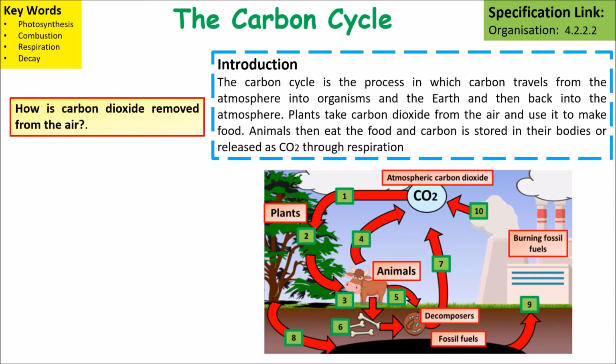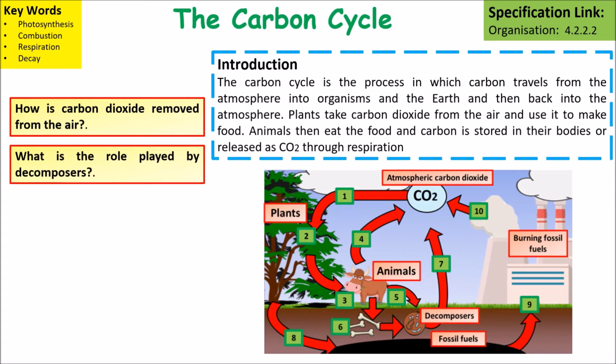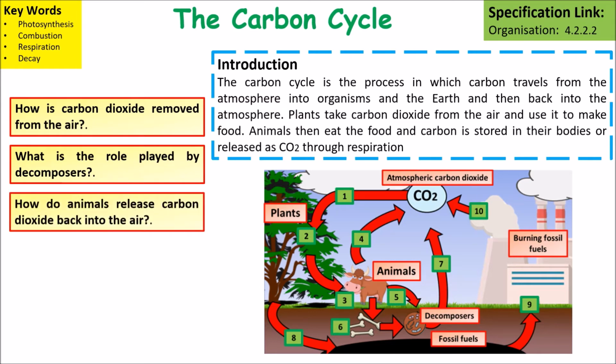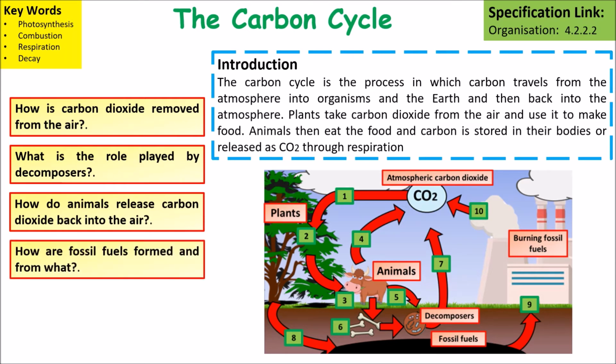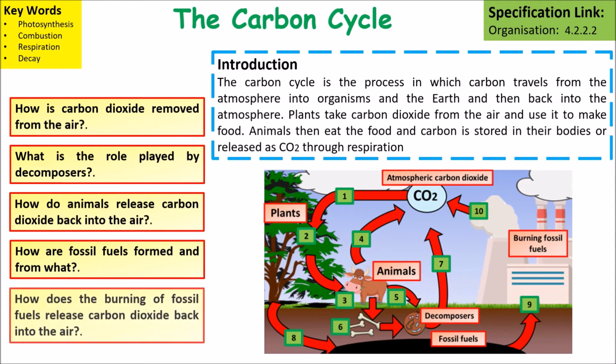So if we're looking at how carbon dioxide is removed from there, it's by photosynthesis. If we're looking at what role is played by decomposers, decomposers are breaking down dead bodies of organisms. How do animals release carbon dioxide into the air? It's by respiration. How are fossil fuels formed and from what? Fossil fuels are formed from dead organisms that get trapped under the ground for millions of years and eventually turn into coal, oil and gas.